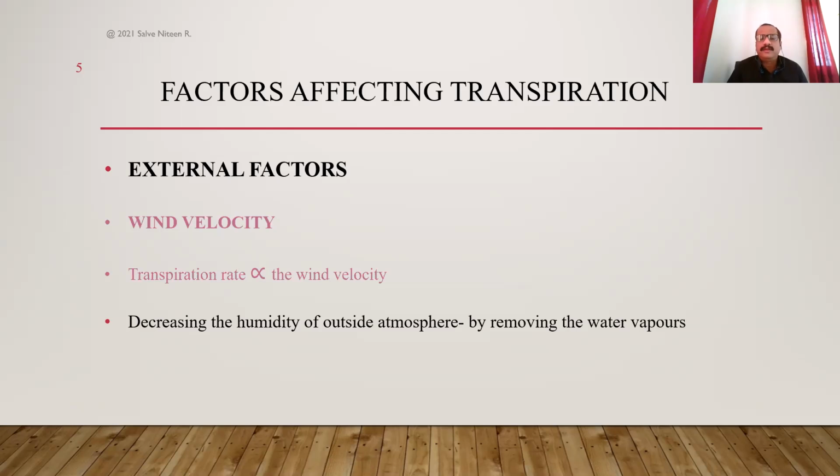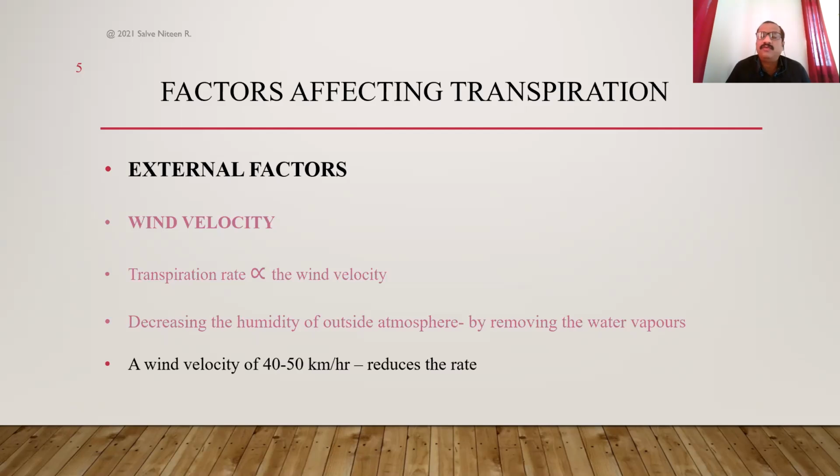So that is another positive factor which increases the process. Now we have discussed that increased wind velocity decreases the humidity of the outside atmosphere. So the wind velocity factor is directly or indirectly related to the factor atmospheric humidity. Increased wind velocity decreases humidity. Increased temperature decreases the humidity. So both temperature as well as wind velocity, when they are increased, decrease the humidity of the outside atmosphere. They do so by removing the water vapors from the surrounding area of the plant body, and plants get more chances to add their own water vapors into the surrounding atmosphere. So the rate of transpiration increases in that case.